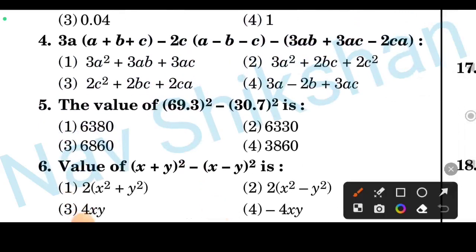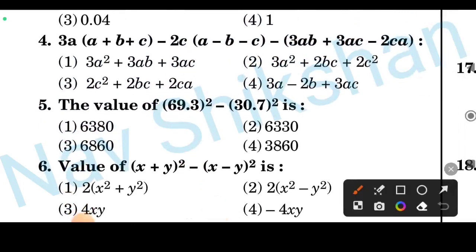And for question number 4, just you have to open the brackets and multiply here, 3a square, 3b, 3ab square, like this for all, and all the other terms will cancel, and you will get the answer 3a square plus 2bc plus 2c square.